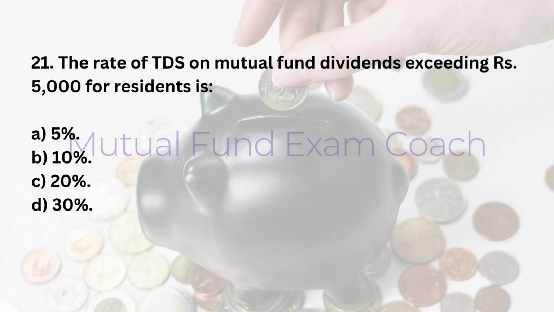21. The rate of TDS on mutual fund dividends exceeding 5,000 rupees for residents is A. 5%. B. 10%. C. 20%. D. 30%. Answer: B. 10%.